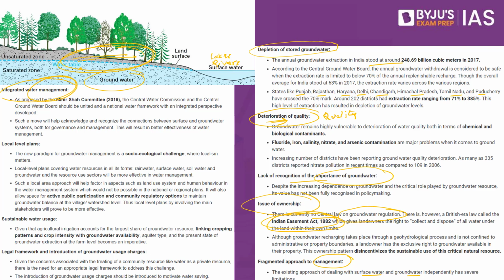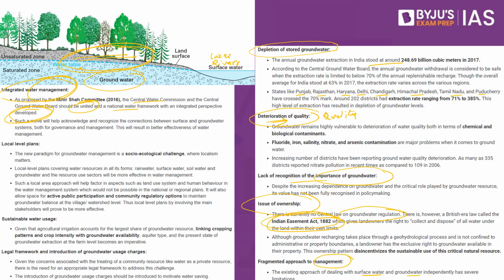So what is this integrated water management? Surface water and groundwater should not be seen in silos, but instead they have to be seen in unity. Water is water, irrespective of what is the derivative. We have to ensure that water is taken as a comprehensive whole. So we have the Mihir Shah committee, which said that the Central Water Commission and the Central Groundwater Board should be united, and a national water framework with an integrated perspective will have to be developed. As of now, these are in separate compartments.